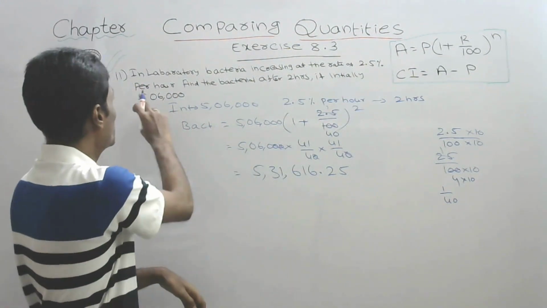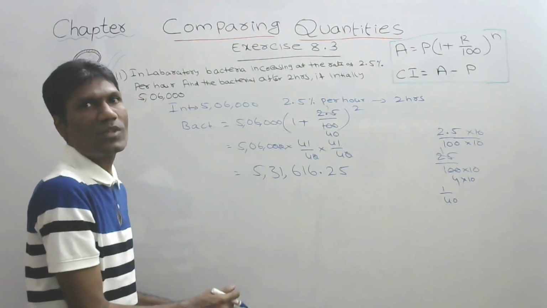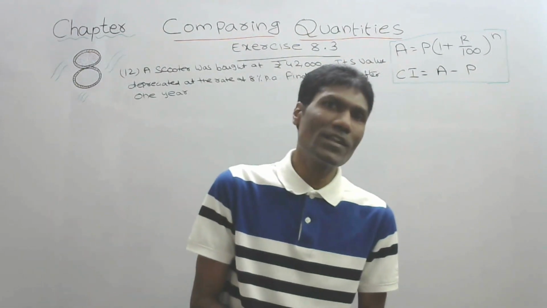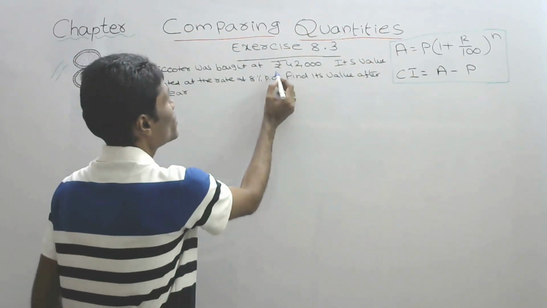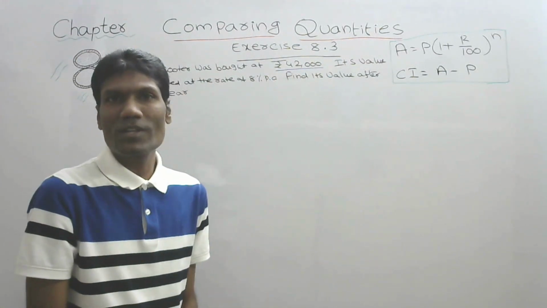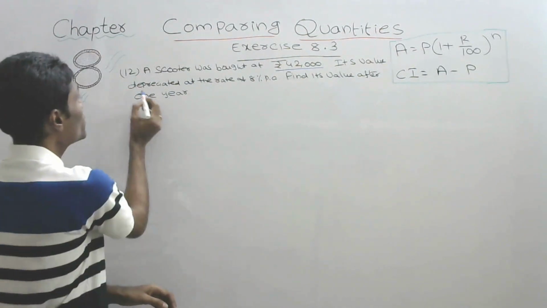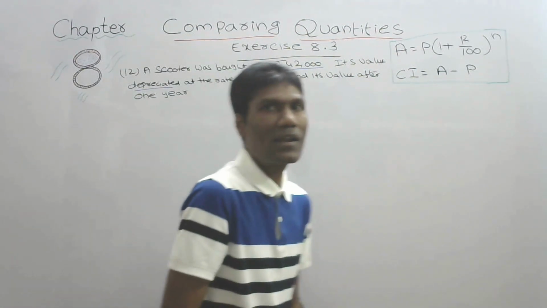And the next, 12th question, is also of the same type. Let us do that 12th one. Now what he says is, one scooter is bought for 42,000 rupees. The value of the scooter is 42,000 rupees and its value is depreciated at the rate of 8% per annum.